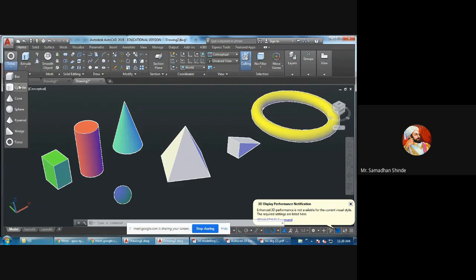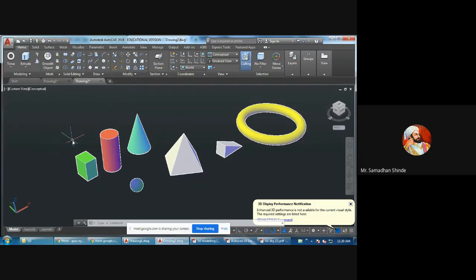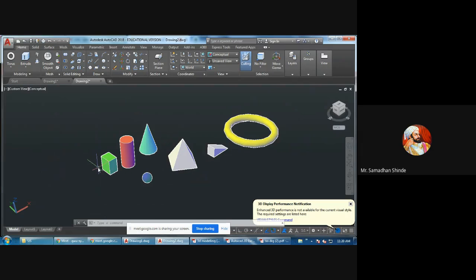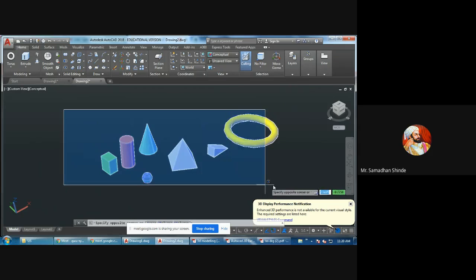The answer is no. It is not in basic primitive. So only these objects are in basic. That's why it is called basic primitive. Keep in mind: box, cylinder, cone, pyramid, wedge, torus, and sphere or ball. Only these objects are in basic.